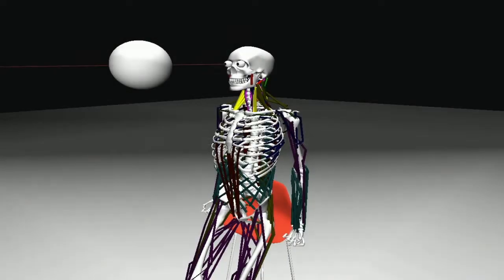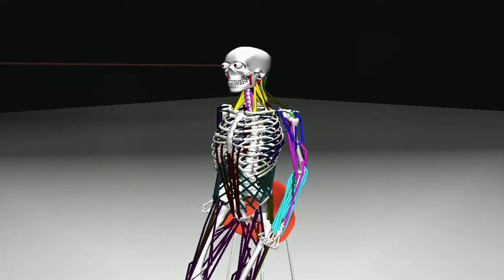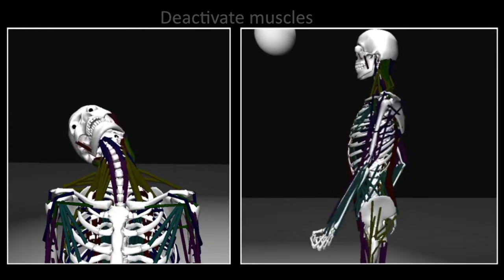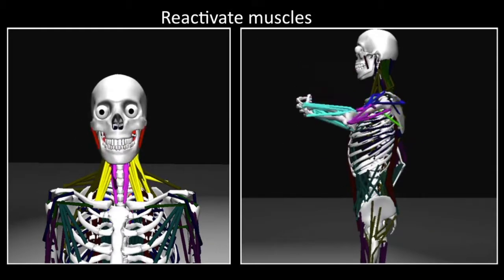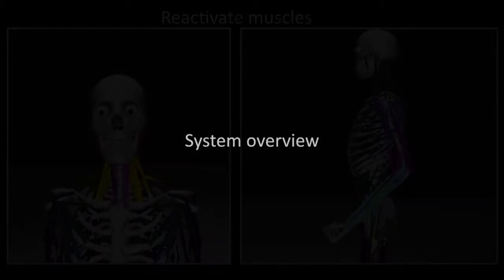The musculoskeletal model includes 823 Hill-type muscle actuators, each stimulated by its efferent activation signal. Trained deep neuromuscular motor controllers generate the muscle activation signals that enable the biomechanical virtual human to control its neck and head, arms, and legs in gravity. When its neuromuscular controllers are deactivated, the musculoskeletal system collapses. When the controllers are reactivated, it regains its controlled posture.